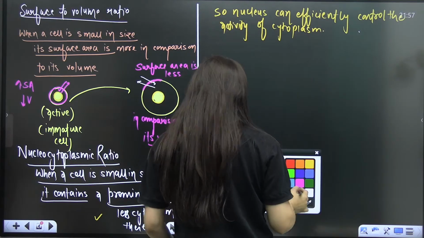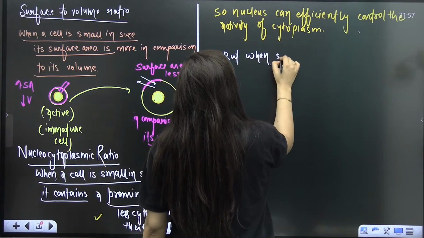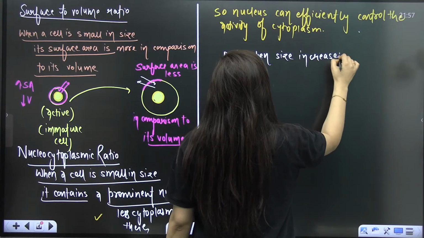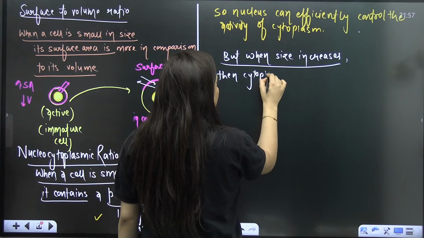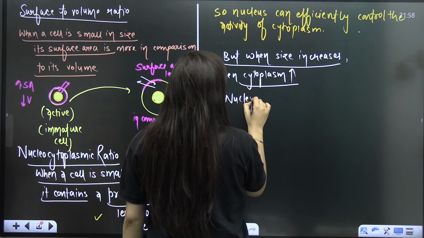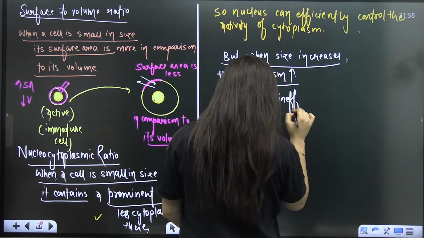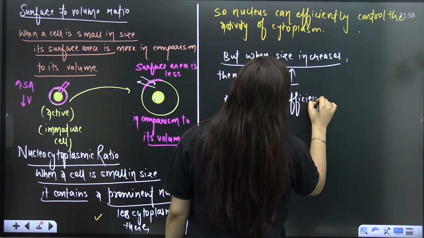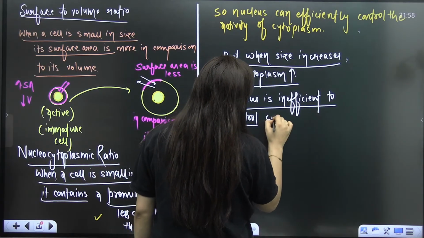But when the size increases, students, then cytoplasm is more and the nucleus is inefficient to control the cytoplasm's activity.